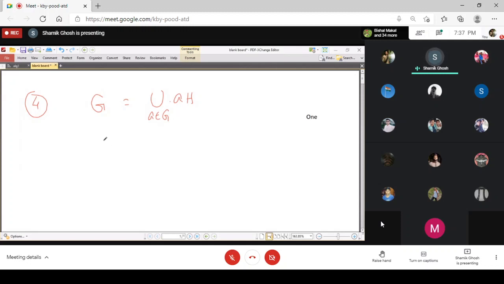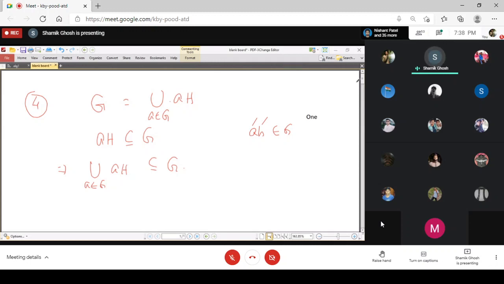This is very simple. First, you see that all the aH are subsets of G, because aH is the collection of a times small h, and a is an element of the group, h is an element of the group, so the product is also an element of the group. So all the aH is a subset of G, and so their union is also a subset of G. This part is obvious because all the multiplication we are doing is within the group. So everything is within the group, so the union is also within the group.